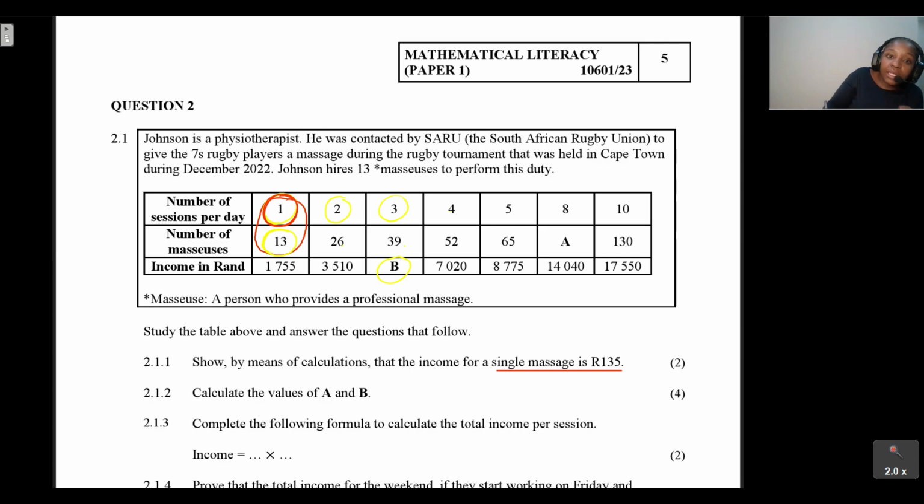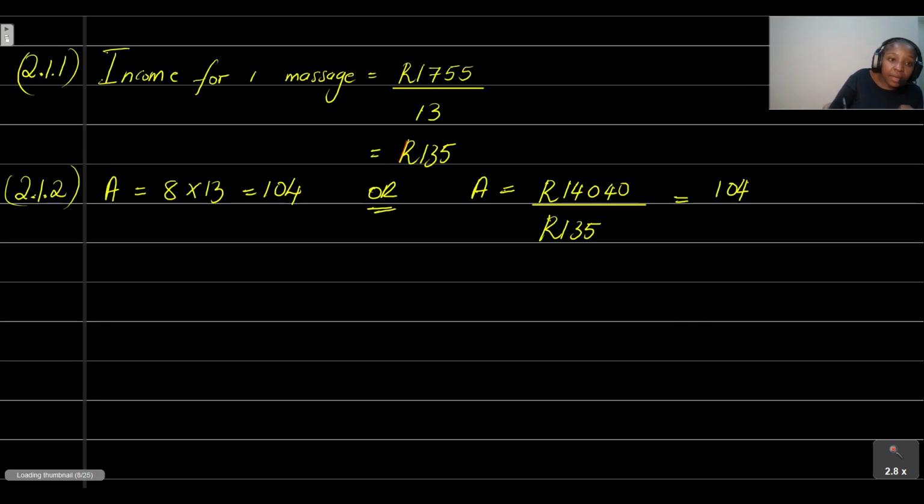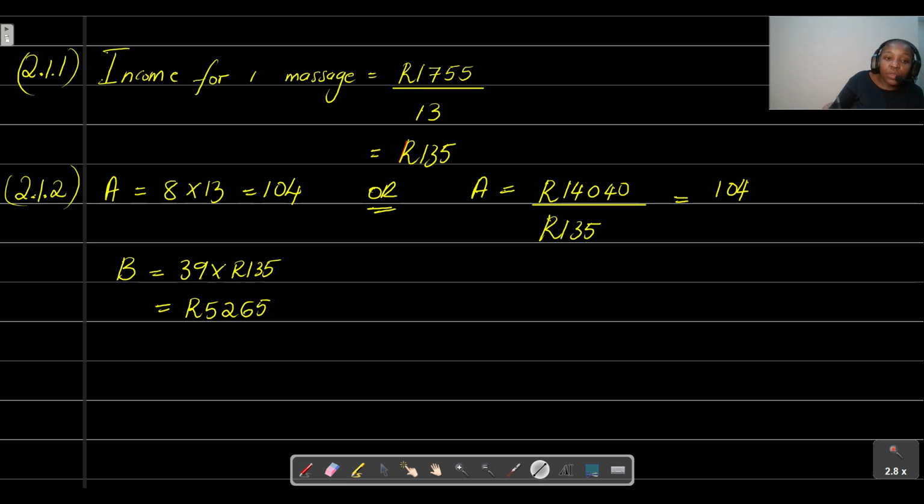So B is equal to 39 times 135, and that gives us 5,265. So that is the value for B and that is the value for A.